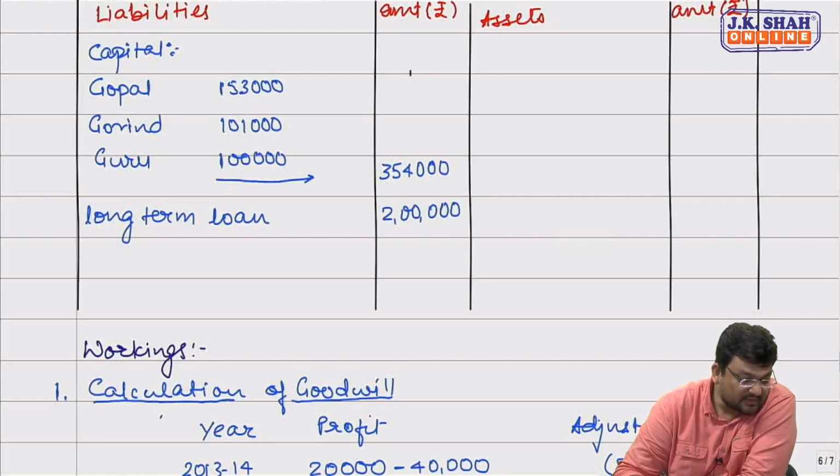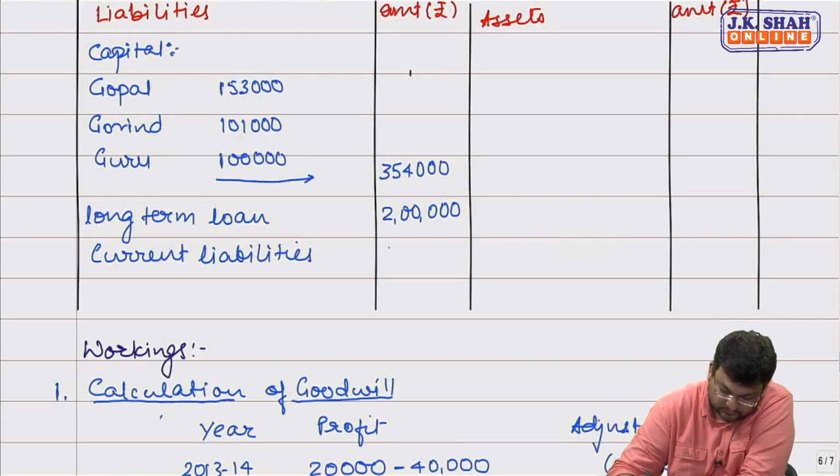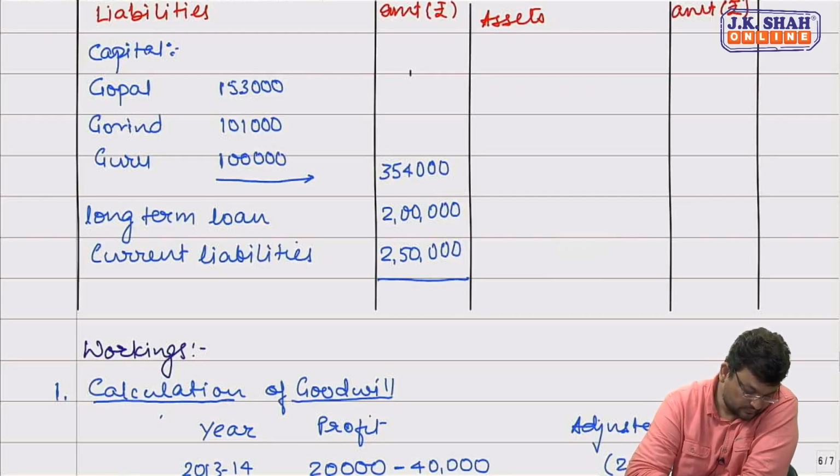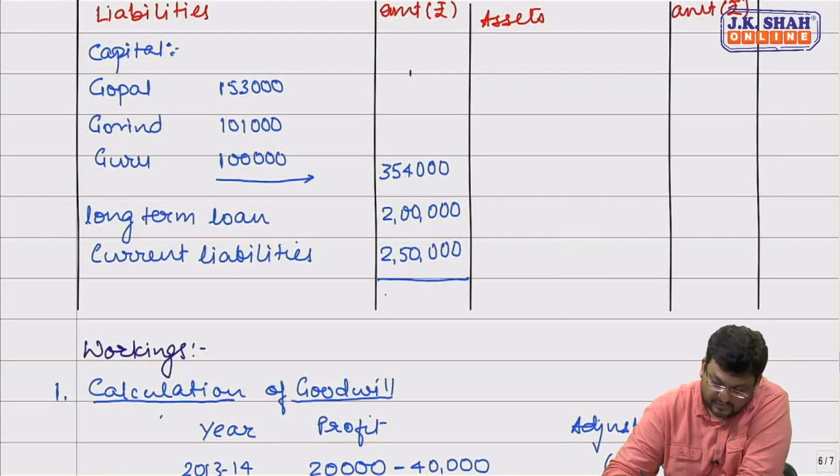Current liabilities of 2,50,000. Total ₹8,04,000.